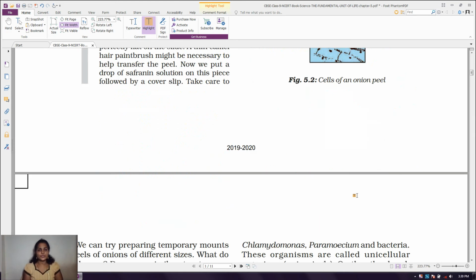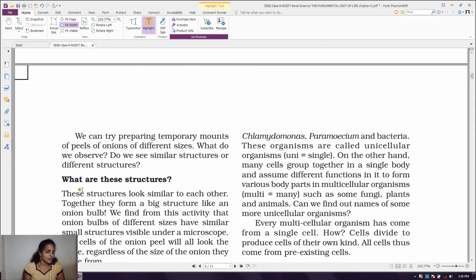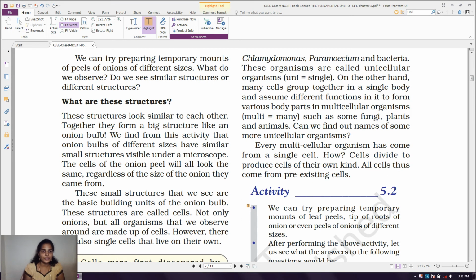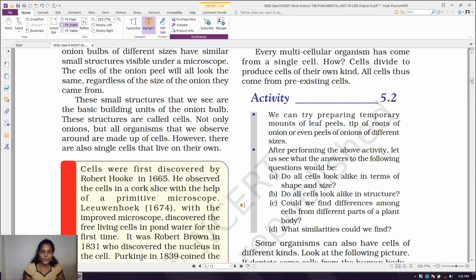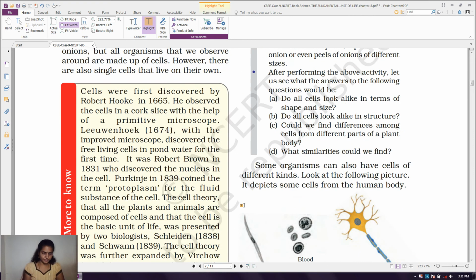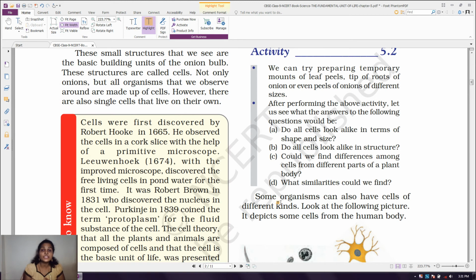So here, there are two types of organisms: unicellular organisms and multicellular organisms. What is unicellular? Uni means one, single. If the organism is made up of only one cell, it comes under unicellular organism.